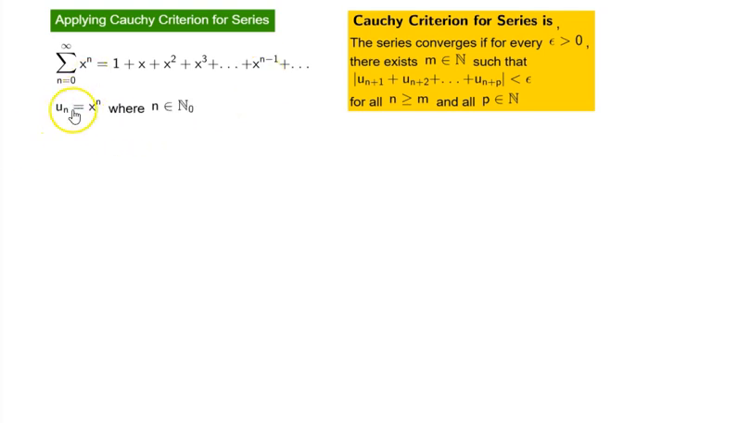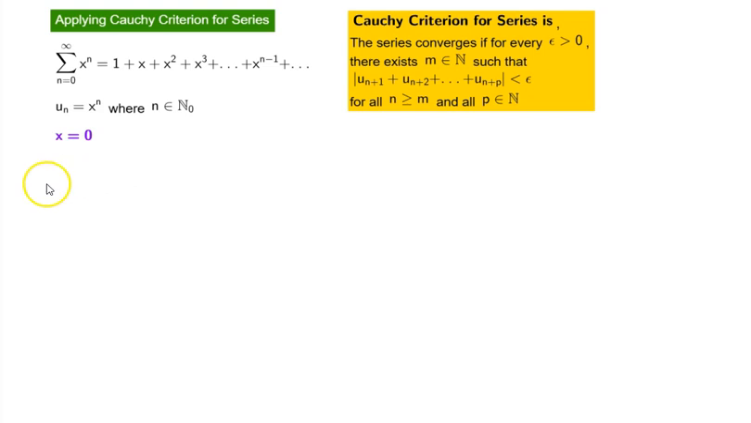Now, let's say u sub n is equal to x to the power of n, where n is in the set of natural numbers including 0. That's what this notation means. So henceforth, I'll be saying N sub naught. Now, if you recollect the previous discussion on this series, we had various cases. So let's take it case by case.